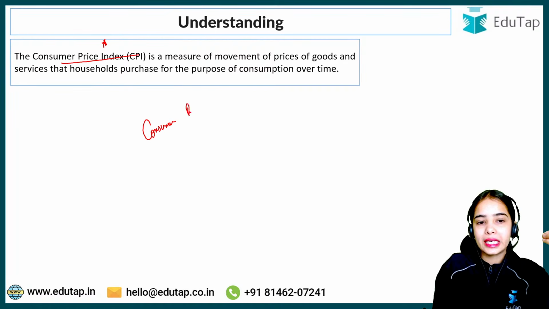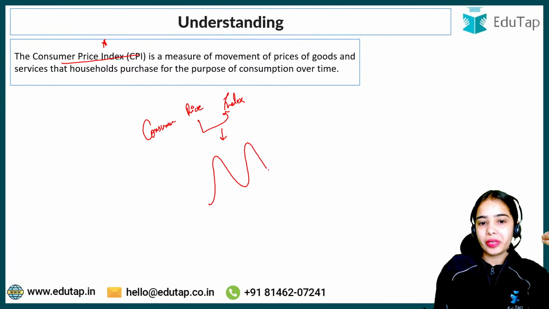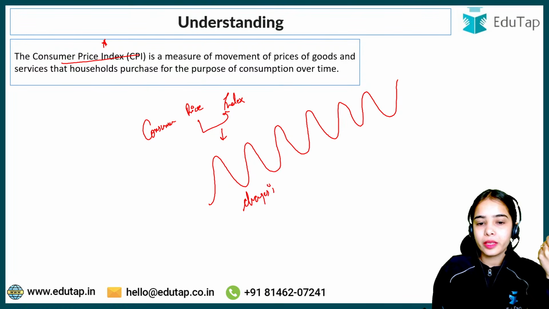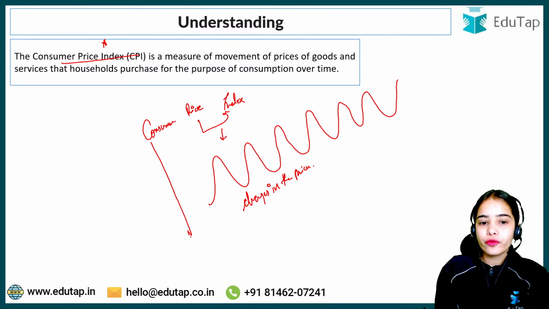The consumer price index is the price index that shows the changes, the movement of the prices. It shows the changes in the prices of what kind of goods? Consumer goods and services.